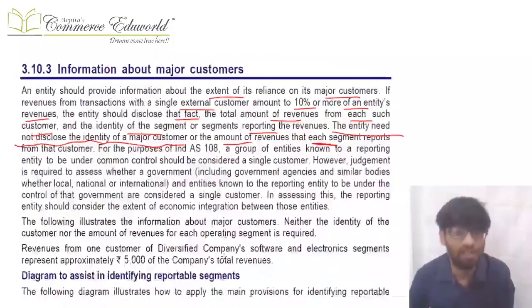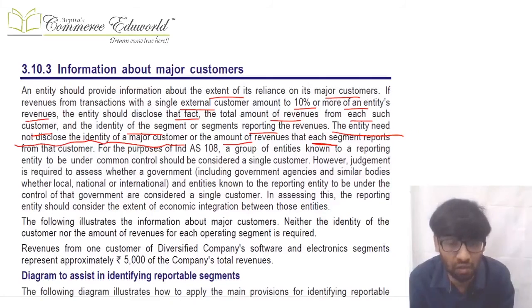Okay, then information about major customers also should be given. Major customers: generally if 10% or more of the total external revenue comes from a customer, then I can say that's a major customer. The information regarding the same should be given, that there is some customer like that, this is the amount of that customer, and it belongs to these segments. Okay, the name you need not disclose, that's fine.